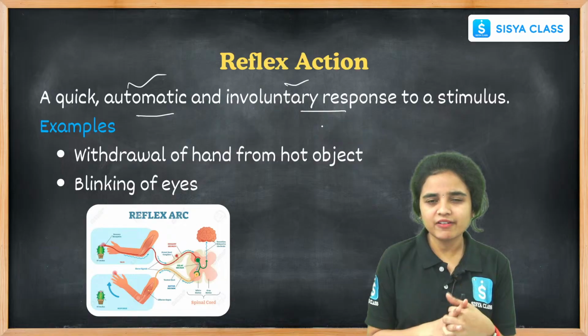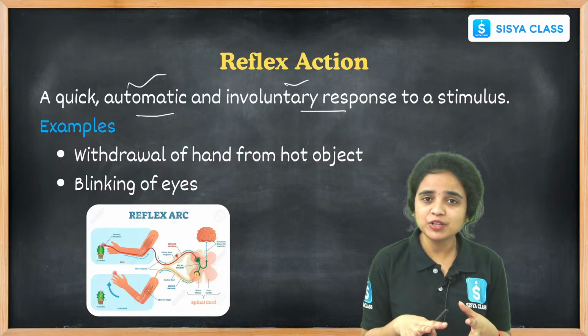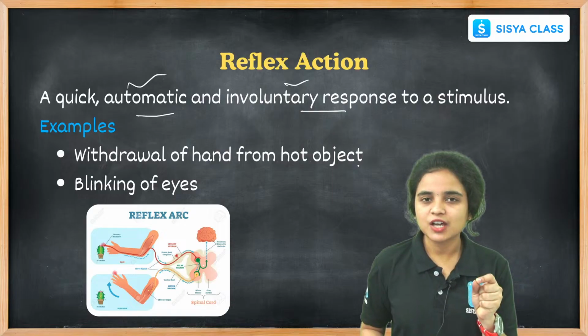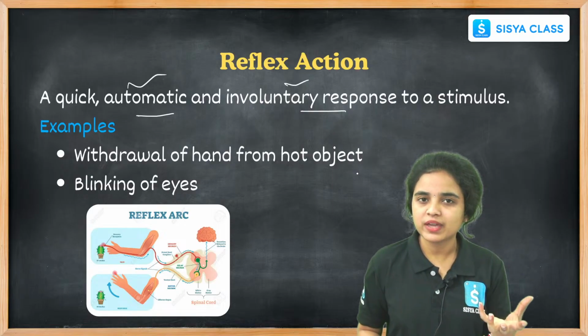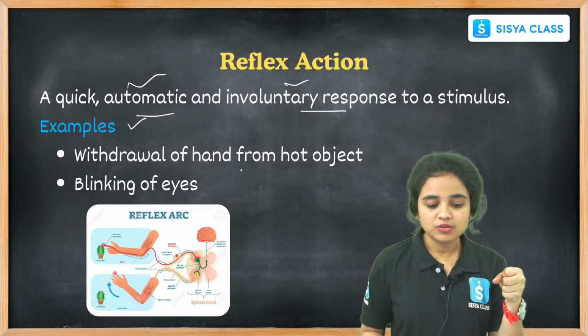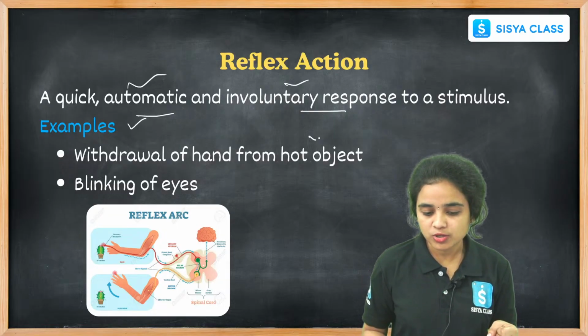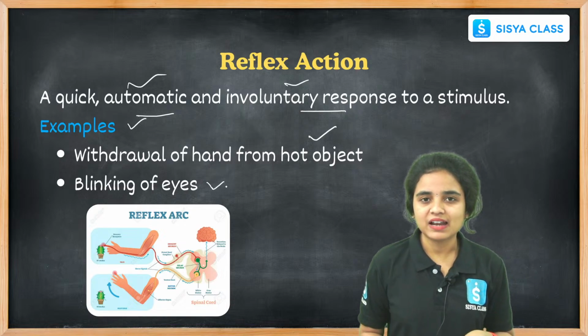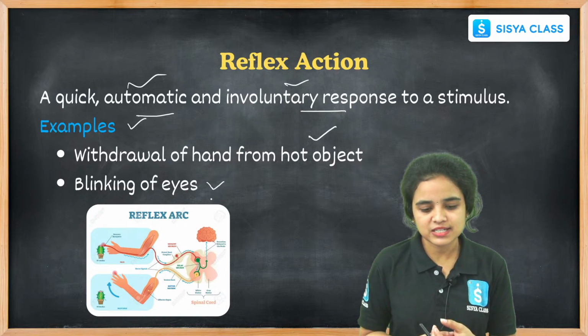Voluntary actions are under our control, while involuntary actions are not. Examples: withdrawing our hand from a hot object, from heat or fire, and blinking our eyes. These are all involuntary responses to a stimulus.